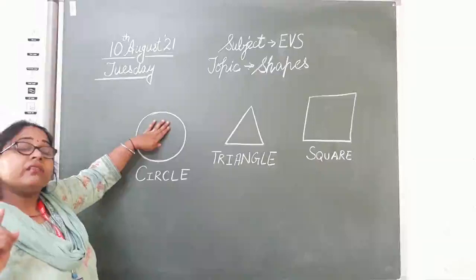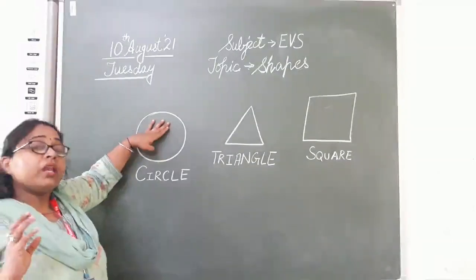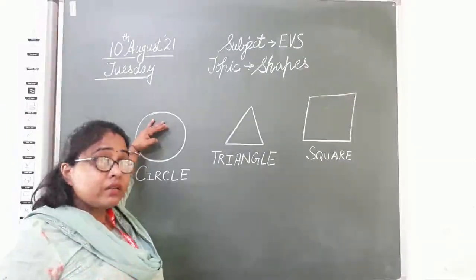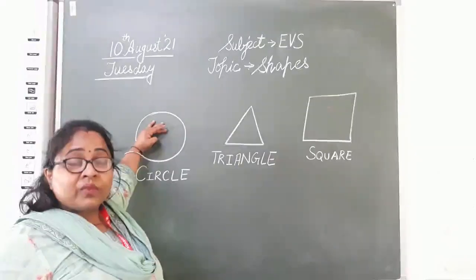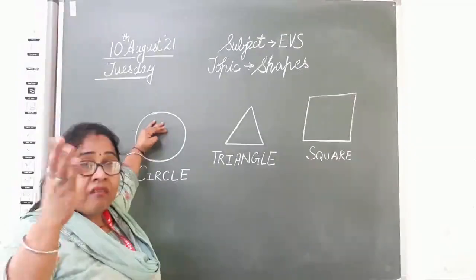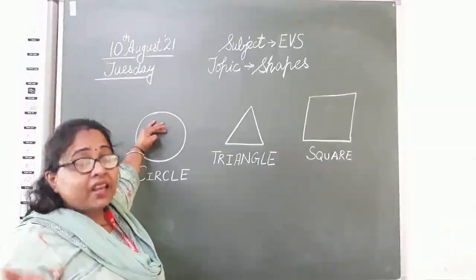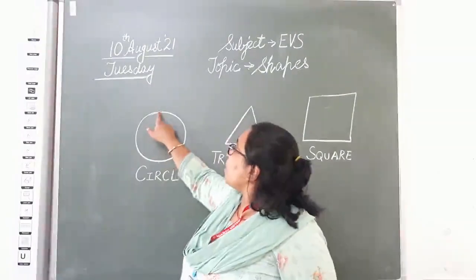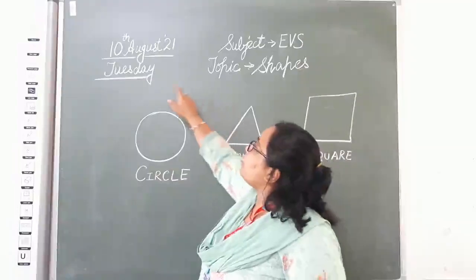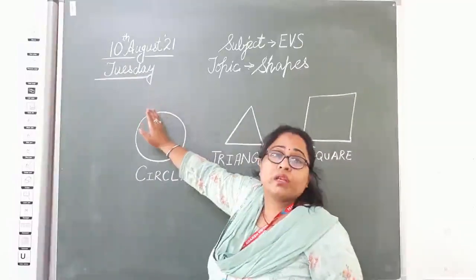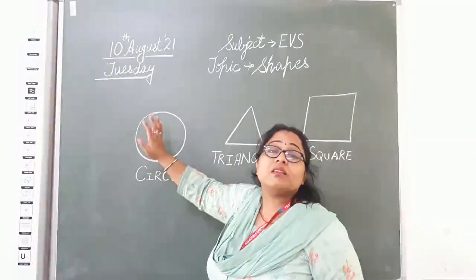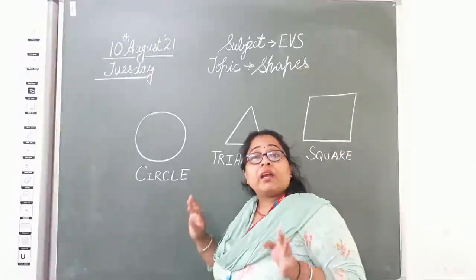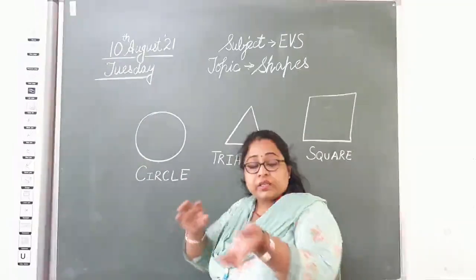We have done it earlier also. So can anyone tell me what is circle shape? A shape that doesn't have any side. Yes, it doesn't have any side. It begins from a point, moves and finishes at the same point. So that is circle shape. A shape that doesn't have any side.